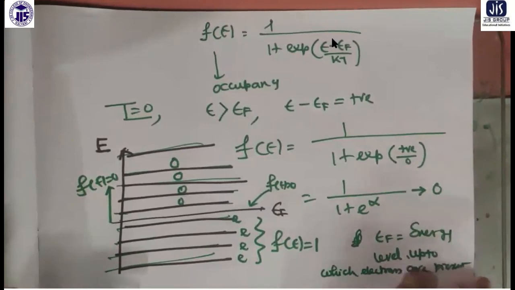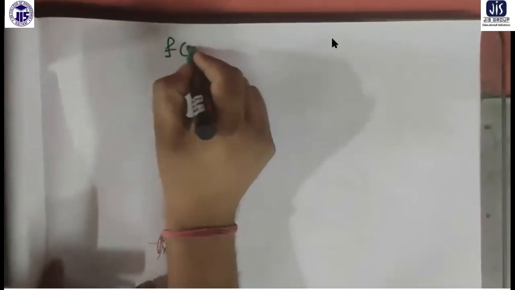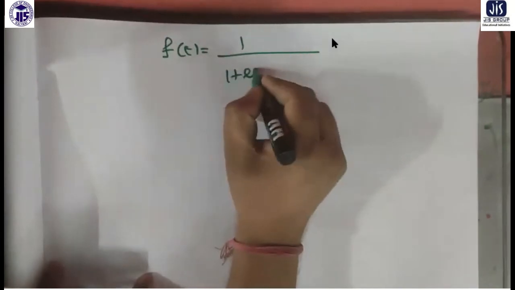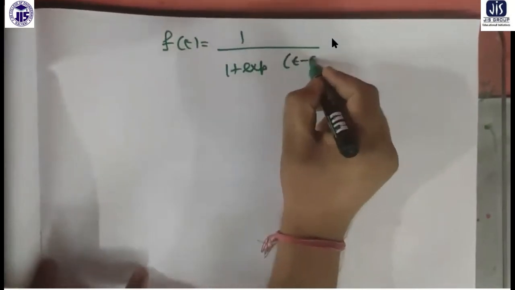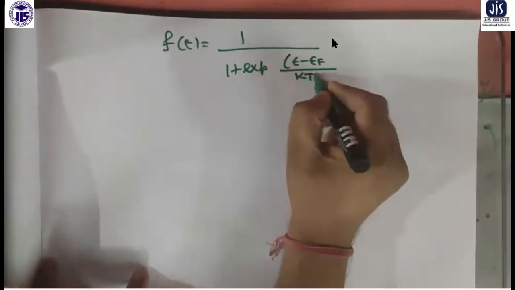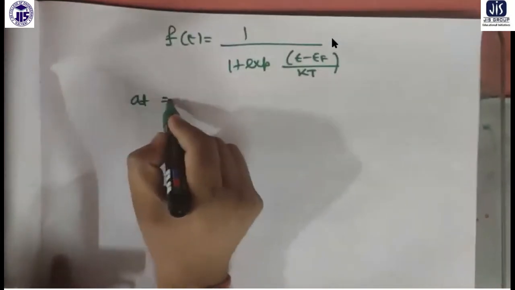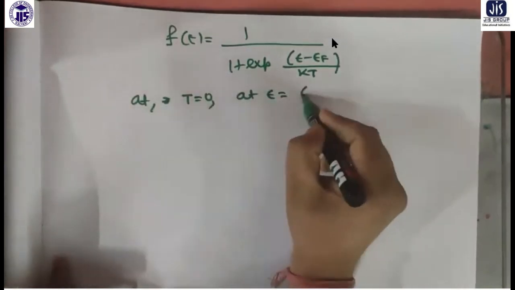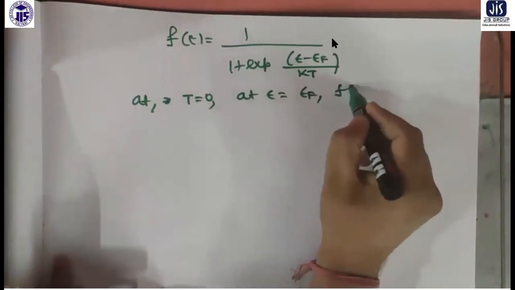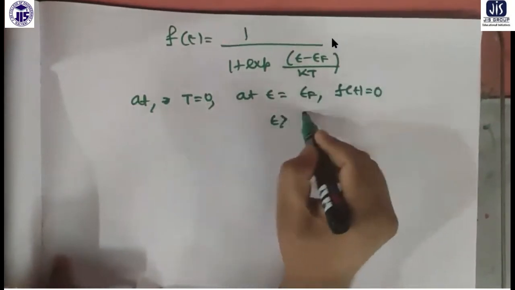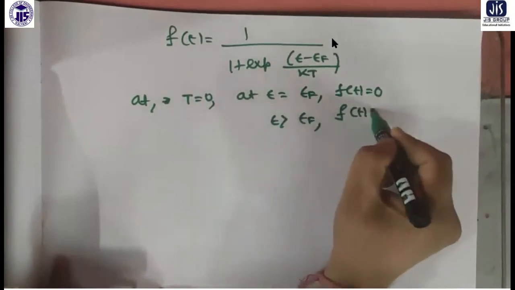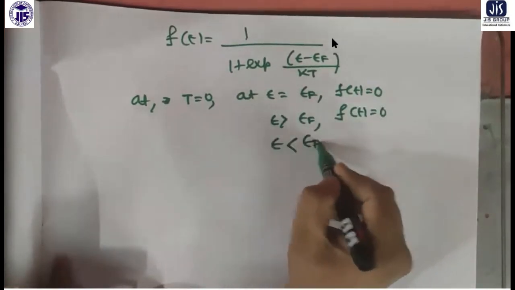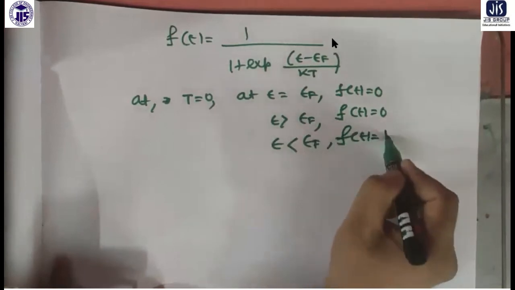In general, if I draw the diagram, suppose I wish to plot this distribution function, 1 by 1 plus exponential E minus EF by KT, at T equal to 0. At E equal to EF, the distribution function is 0. For E greater than EF, the distribution function is also 0. For E less than EF, the distribution function is 1.